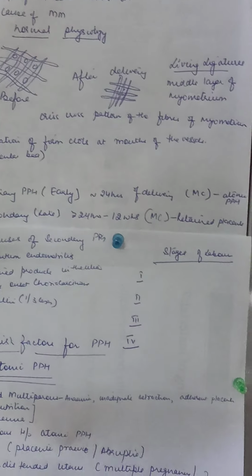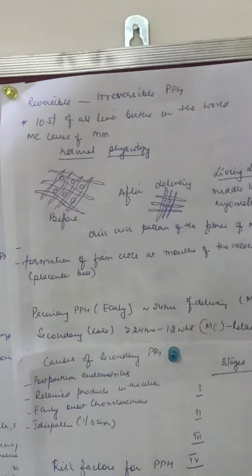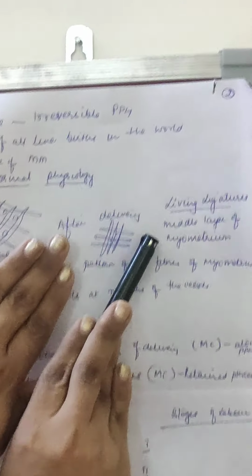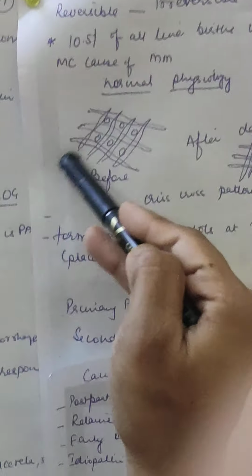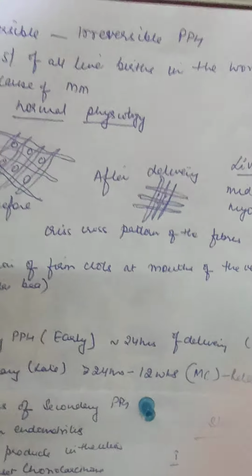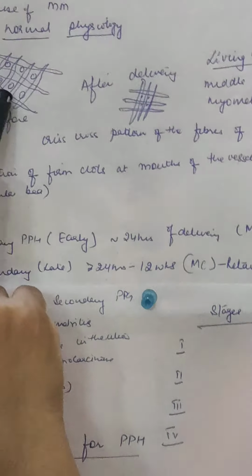Especially in atonic PPH, the tone will not be maintained. The fibers will not come together. There won't be good contraction and retraction, and the blood will keep on pouring from these sinuses. The middle layer of myometrium acts as a ligature.